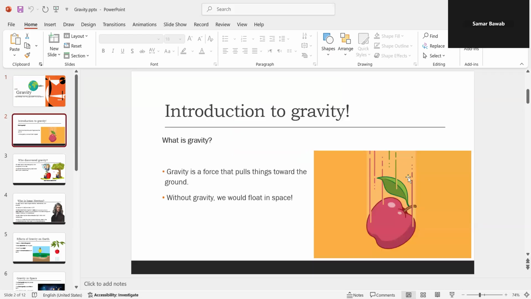Unit number 2 is gravity, the force that pulls everything down. By definition, gravity is a force that pulls things toward the ground. Without gravity, we would float in space.